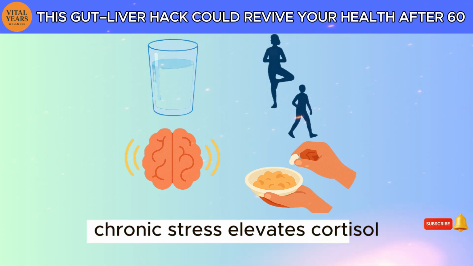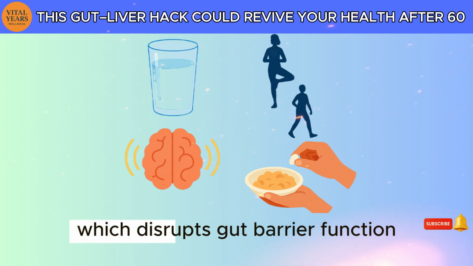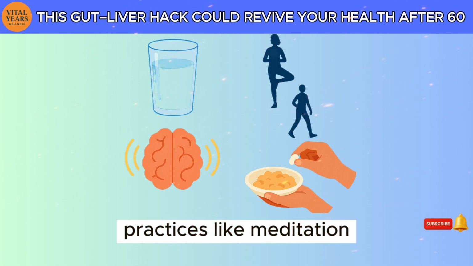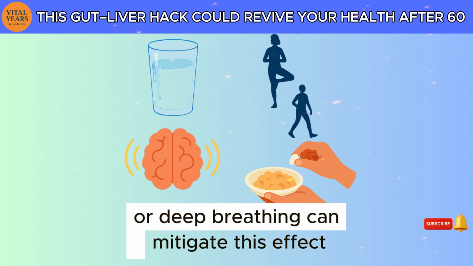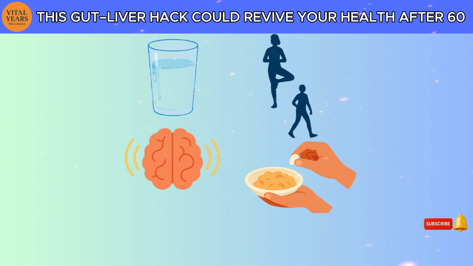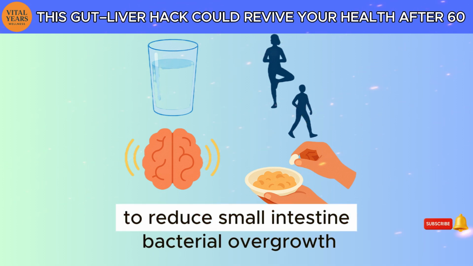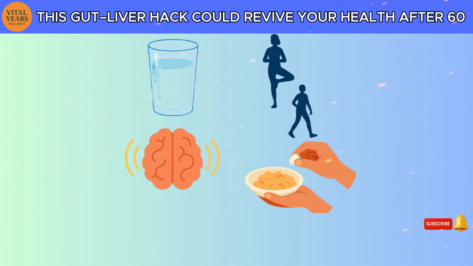Chronic stress elevates cortisol, which disrupts gut barrier function. Practices like meditation or deep breathing can mitigate this effect. 4. Mindful eating. Chew slowly and avoid overeating to reduce small intestine bacterial overgrowth, SIBO, risk.